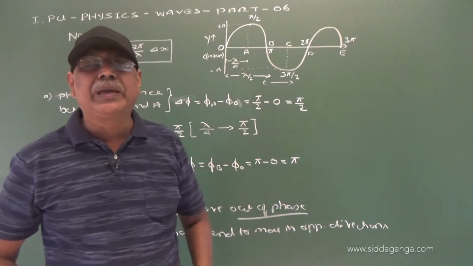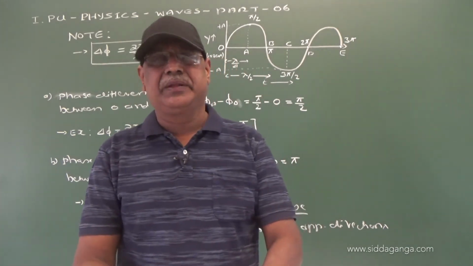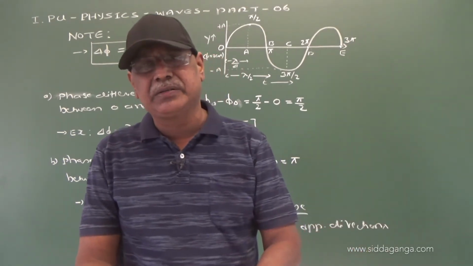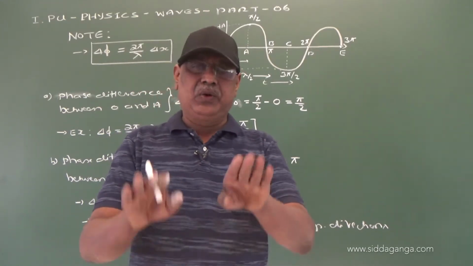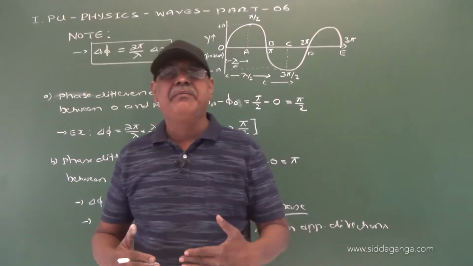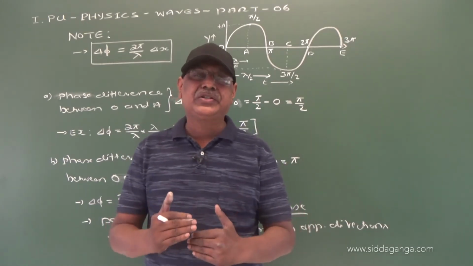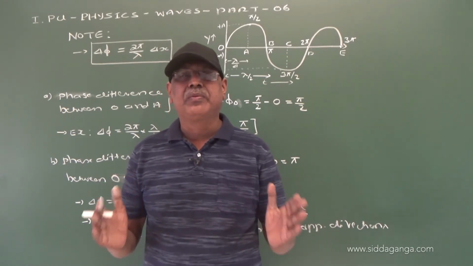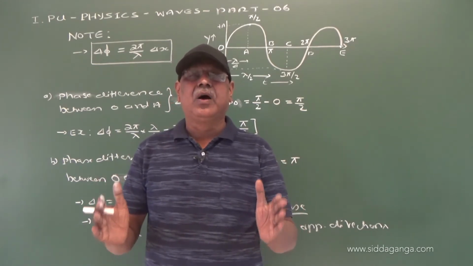When two vibrating particles have the same position, maybe in mean position or at maximum displacement in positive direction or maximum displacement in negative direction, and the next moment they tend to move in opposite directions, then the two particles are said to be out of phase.